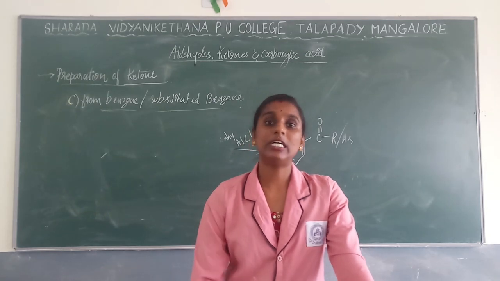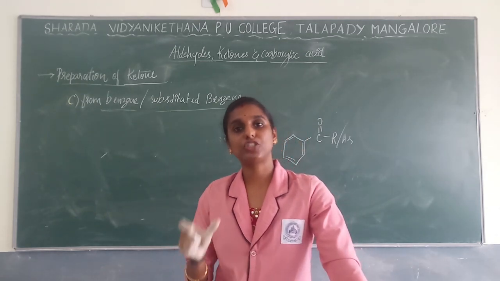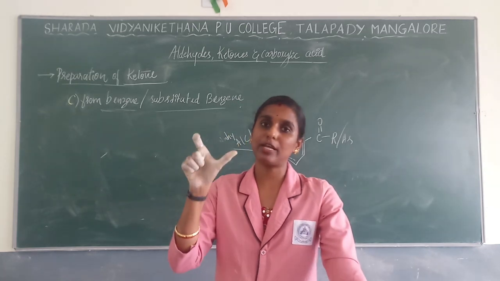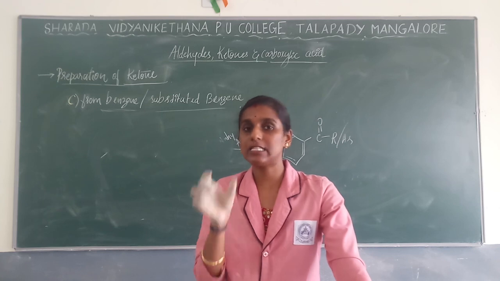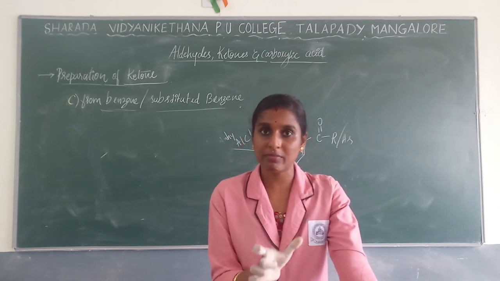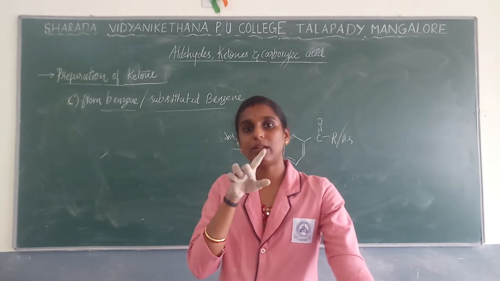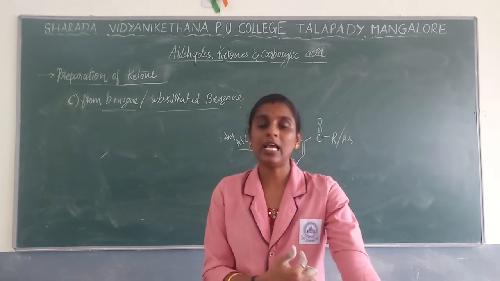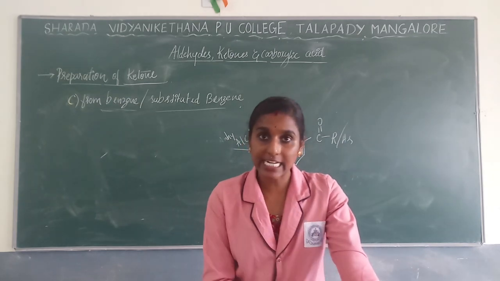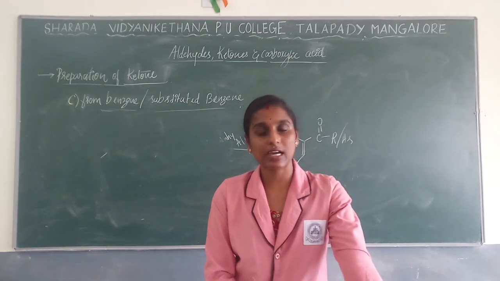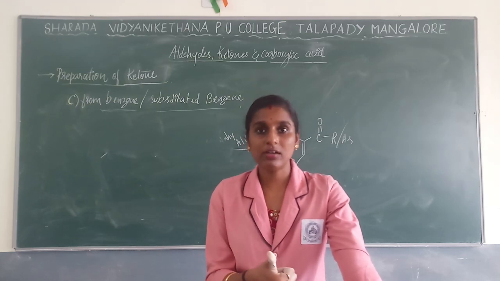So this you have learned in the last class, and in today's class you have learned the preparation of only aldehydes and the preparation of only ketones. For the preparation of aldehydes, the first reaction is the Rosenmund reaction, where benzoyl chloride is hydrogenated in the presence of palladium as well as barium sulfate as a catalyst, so that you will get aldehyde as a product. So that is considered the Rosenmund reaction.